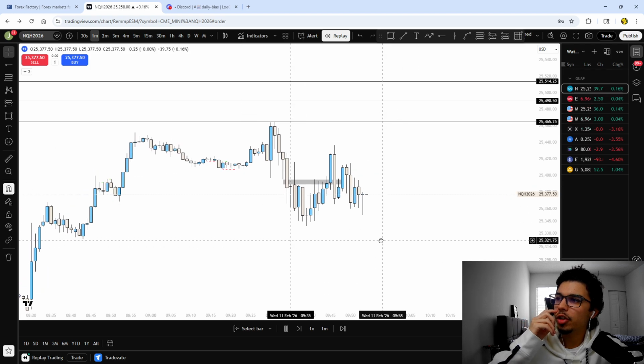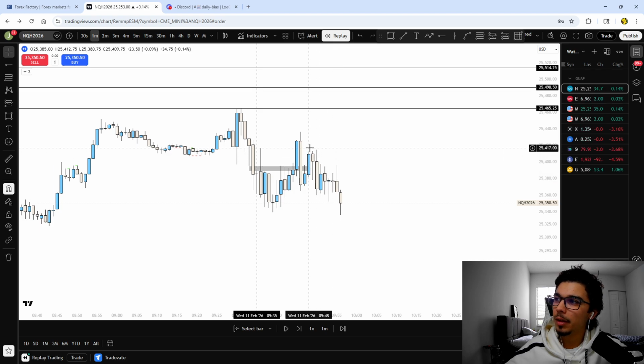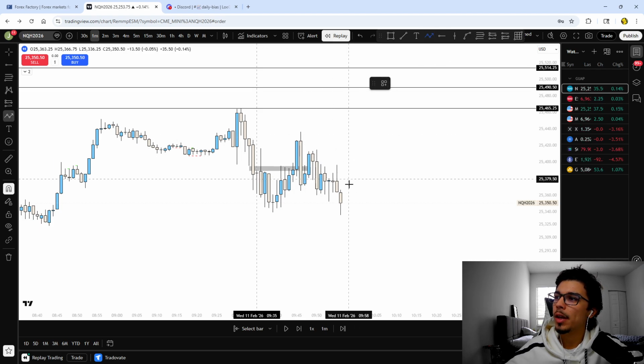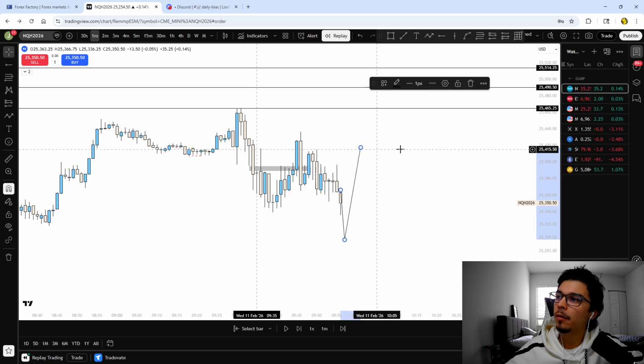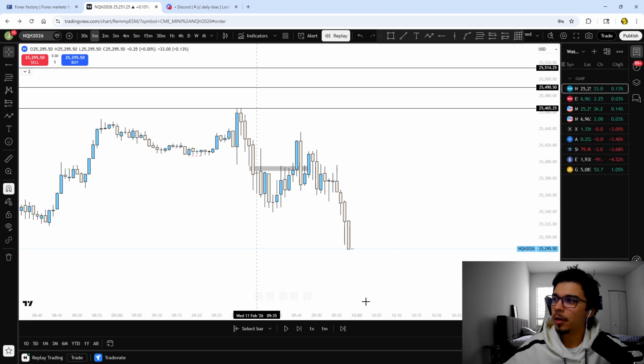Still just generating. So at this point in time, I'm like, okay, I've seen this before. Typically, when we have a whole bunch of generation, we'll get one crazy candle down and then the V-shaped recovery back up. And that's ultimately exactly what I was looking for. And it almost ended up playing out.